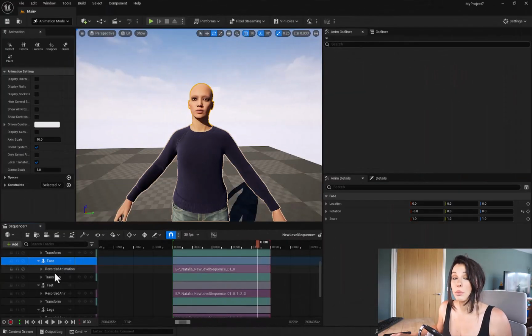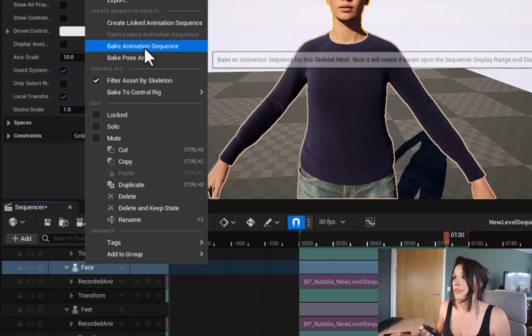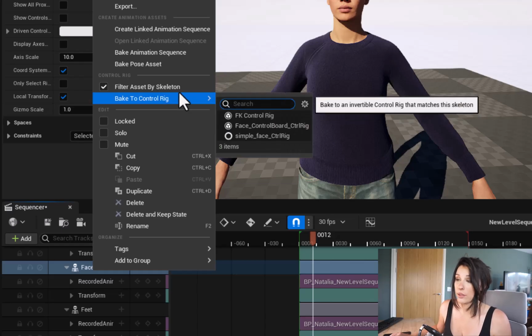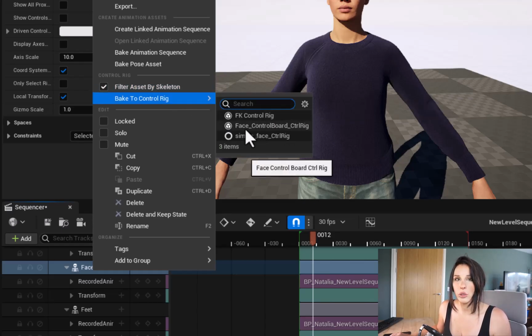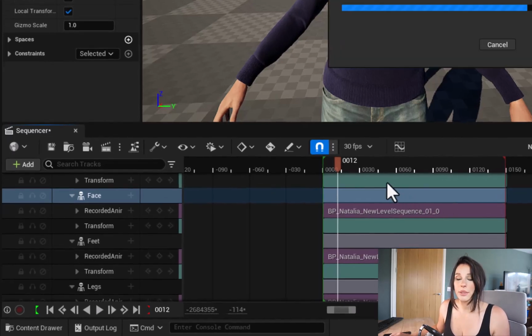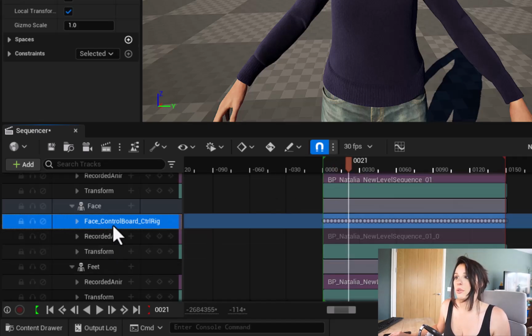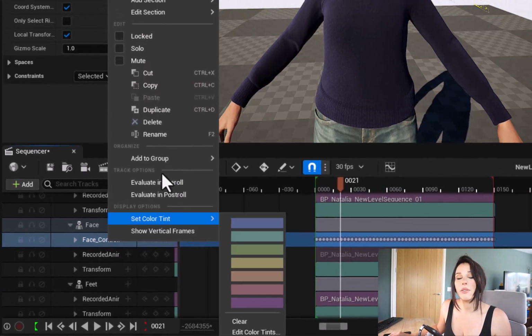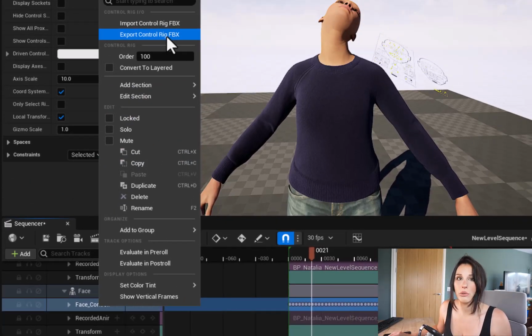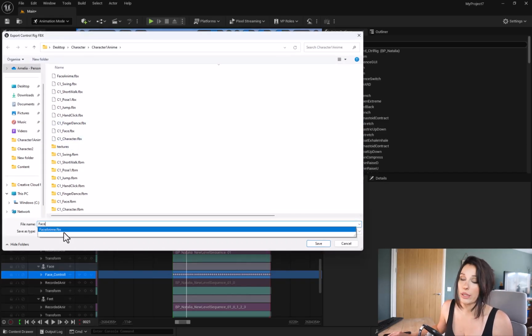And so recording is complete. I right click on my face option in the sequencer and then select bake animation sequence. I then right click once again on that face option, and then now I click bake to control rig. I go over and select face_control_board_control_rig, and this will bake the keyframes down to the character's control rig. So underneath face, if you find the face control board control rig, right click, and then you'll have an option that says export control rig FBX. Just save that and close that project down, or you can create more facial animations if you want.